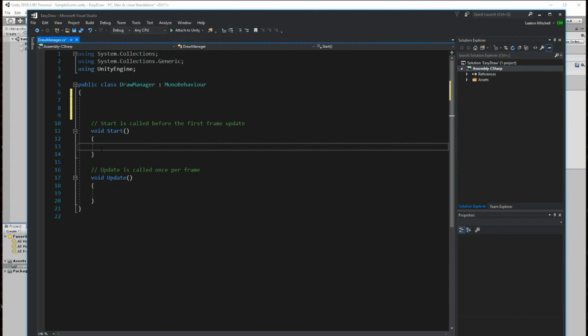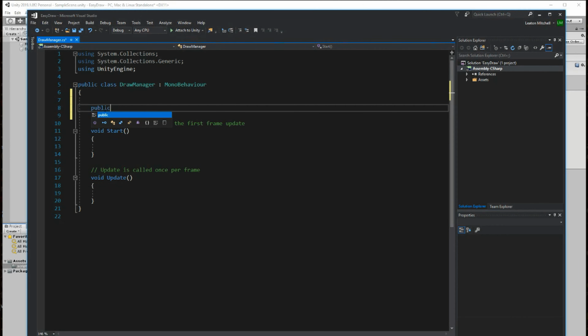Now that the script is ready, I'm going to go ahead and create a public variable, and the data type for this is just going to be a game object. And what this is going to be is basically a prefab that we're going to use. I'll just call it draw prefab.